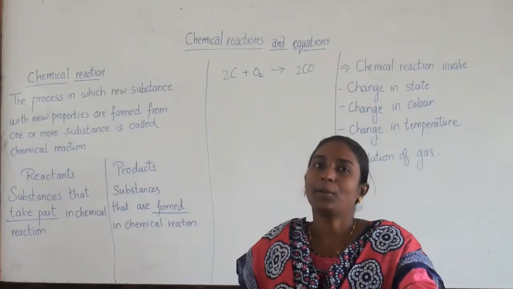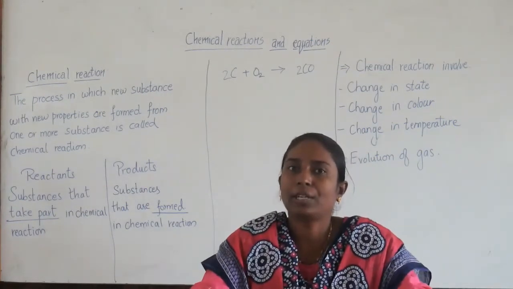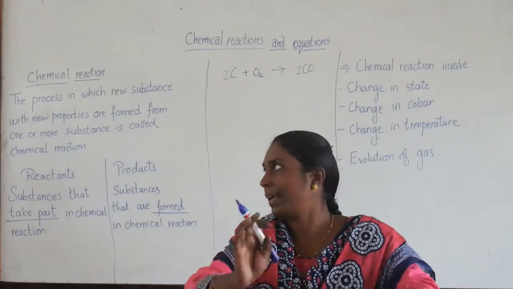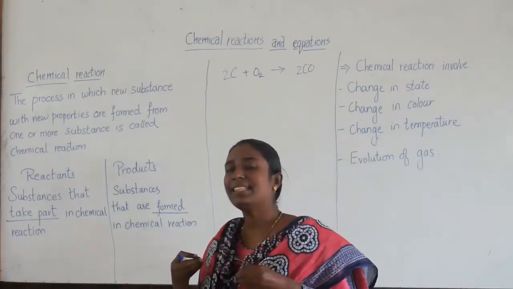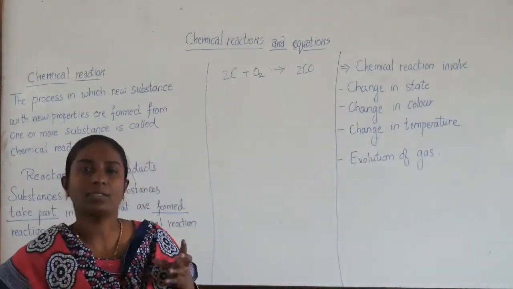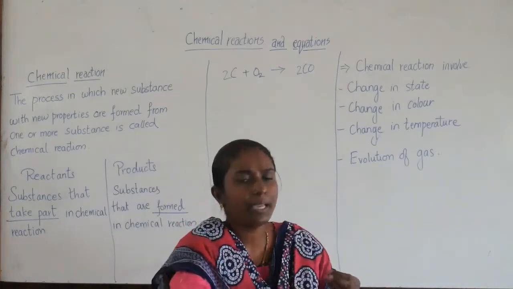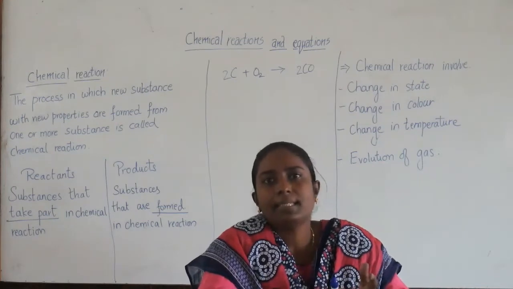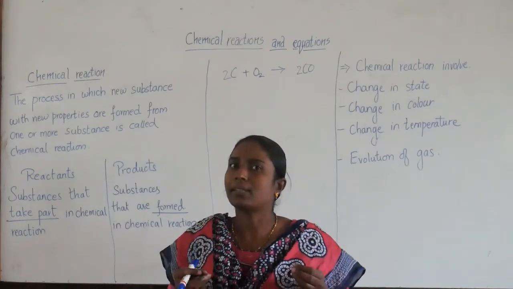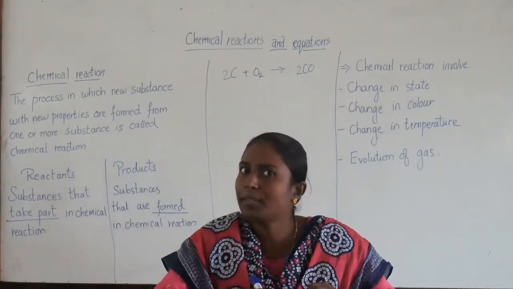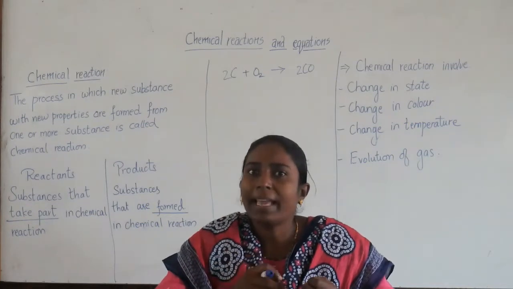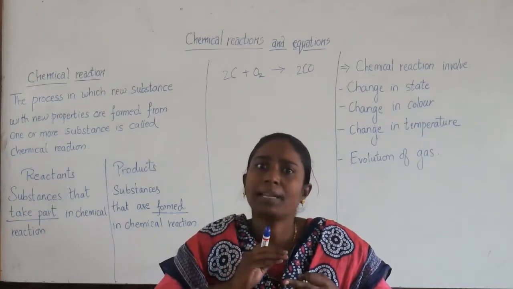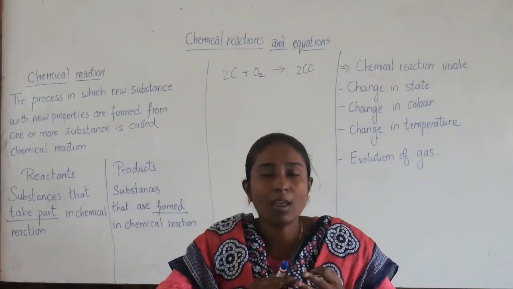So now we shall start with the main part of the chapter, children, that is chemical reactions. First understand what is a chemical reaction. As I said, chemicals may include metals, non-metals, and gases. So you know what are metals? Sodium is a metal, right? Iron is a metal, aluminium is a metal, zinc is a metal. So these are all metals.